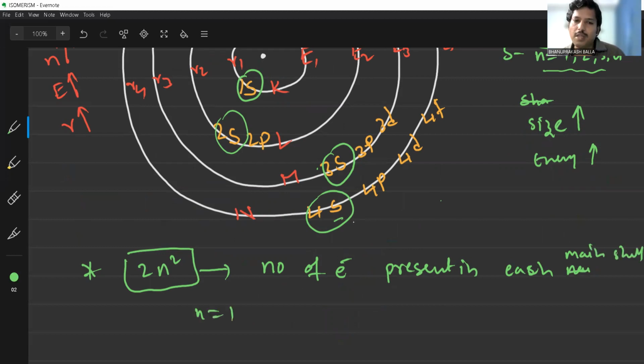That formula, for example, n is equal to 1. Substitute into the formula: 2 into 1 square, that is 2 electrons can be present. That is the K shell. How many electrons are accumulated? The K shell has only 2 electrons accumulated.